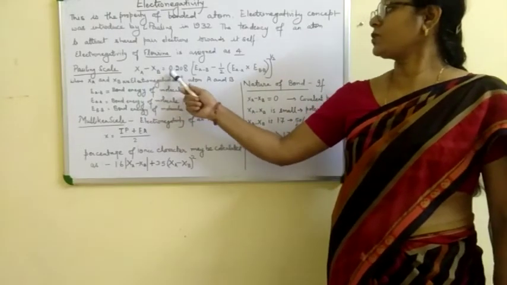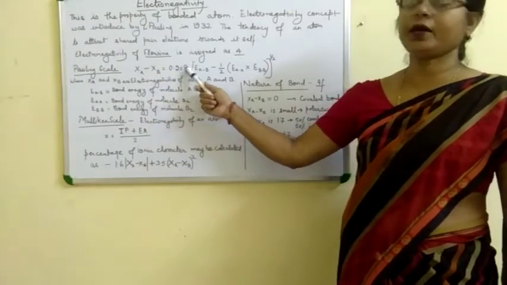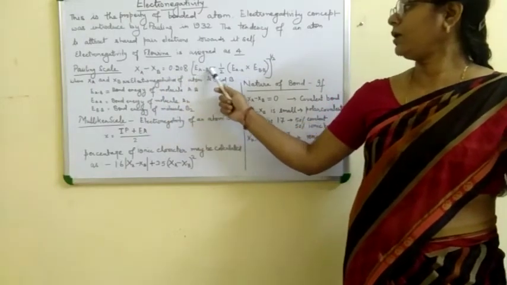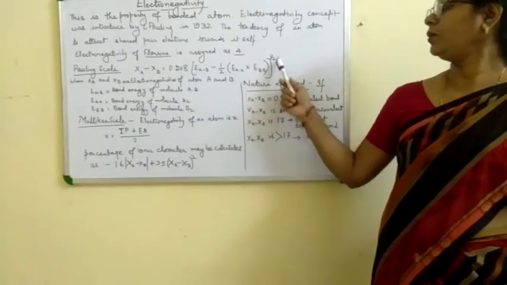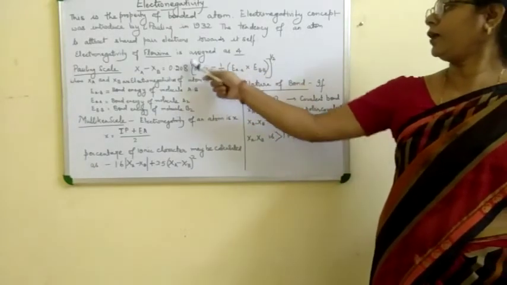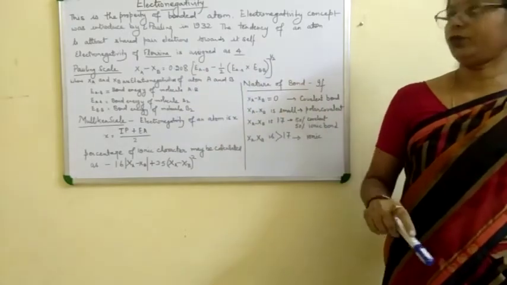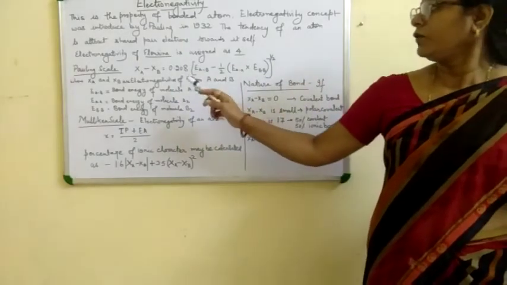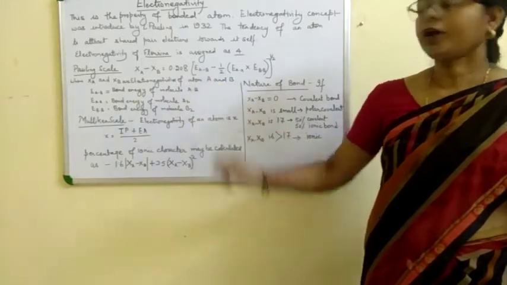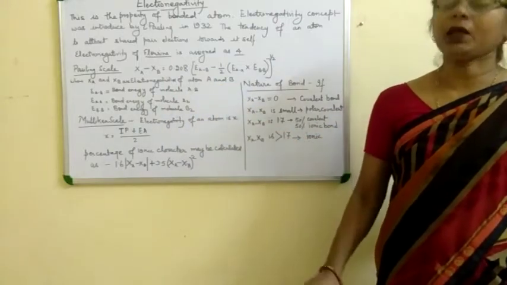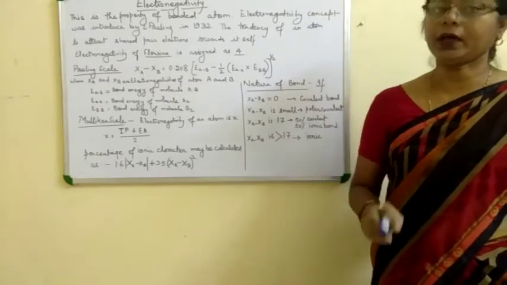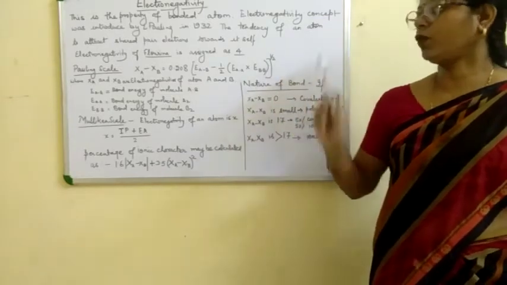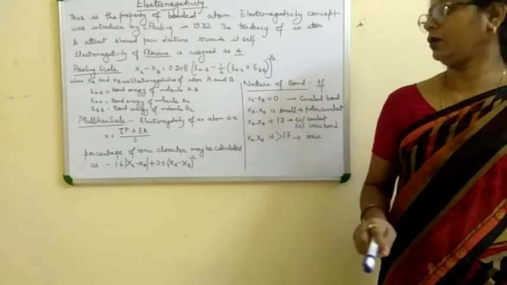Xa minus Xb is equal to 0.208 times the square root of EAB minus half of EAA into EBB, where EAB is the bond energy of the molecule AB, EAA is the bond energy of the molecule A, and EBB is the bond energy of the molecule B.